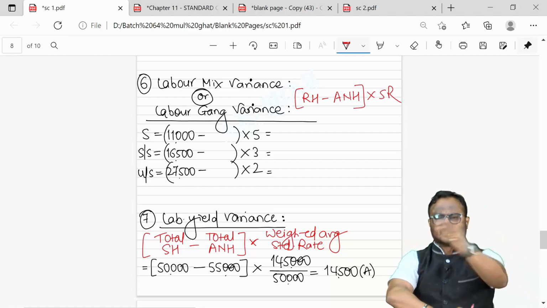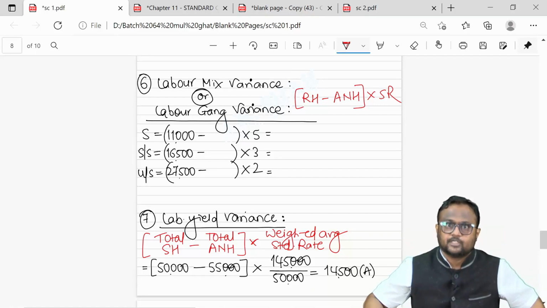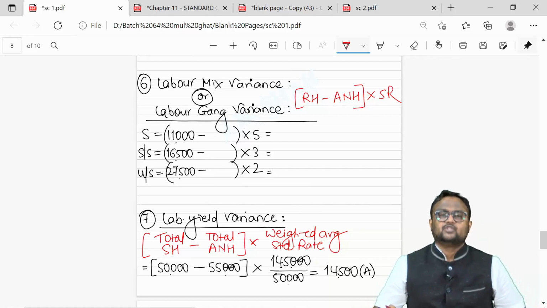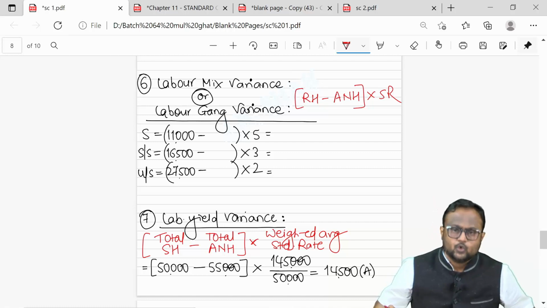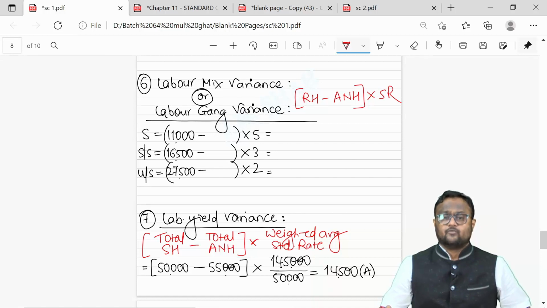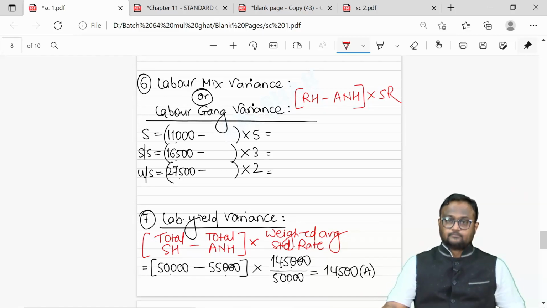We have done that in fixed overhead variances also. You have done that in variable overhead variances also. So why special treatment for labor? No, there is no special treatment for labor. Efficiency variance will always be calculated without considering idle time, after deducting idle time from the actual hours. Actual abnormal idle hours will not be considered for efficiency variance.